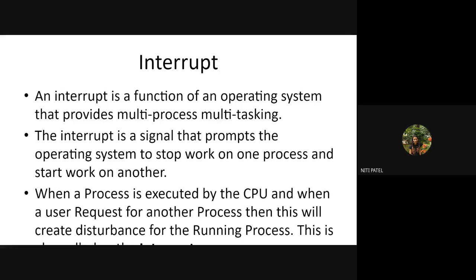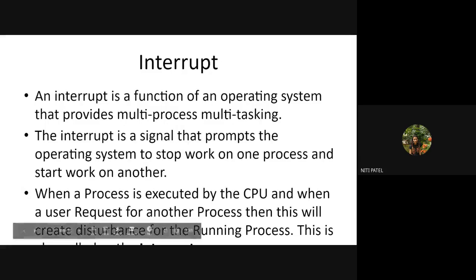So to make this parallelism possible, we started using IO mapped IO. What was happening in IO mapped IO? Your IO devices were connected to IO read and IO write, and your memory devices or the main memory was connected with memory read and memory write. So if there were any memory read and memory write operations, I could perform them at the same time, in parallel to your IO read and IO write. Why? Because they were connected separately to separate read and write lines. Though their data bus and address bus were common, the reading and writing lines were separate. Therefore, it resulted in much faster execution as compared to memory mapped IO.